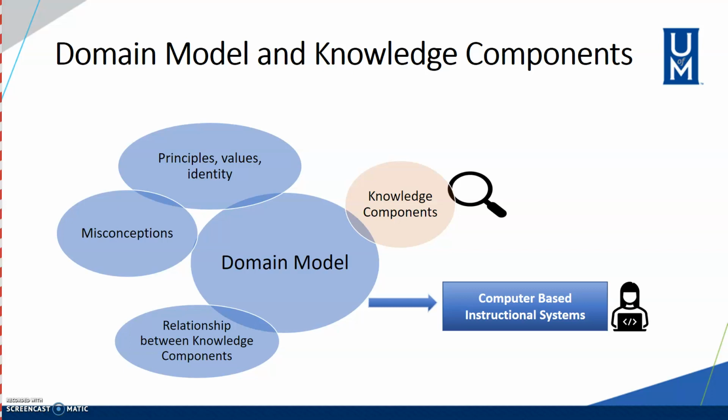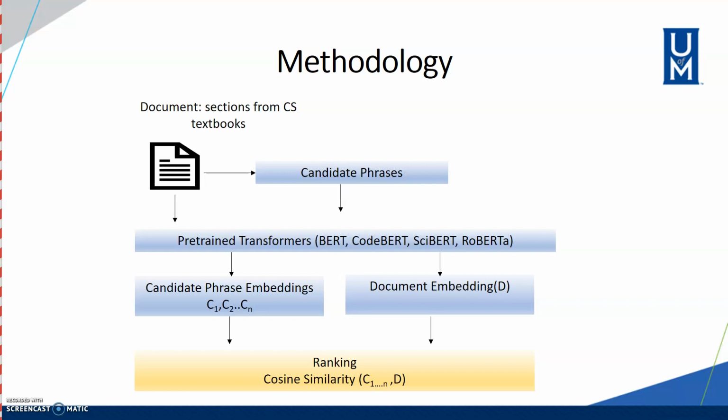The important aspects of a domain could be knowledge components of that domain, relationships between them, or misconceptions, and so on. For knowledge component extraction for the computer science domain, we use a textbook as the primary source of our domain model creation. As we can see, we used embedding-based ranking approaches for knowledge components.